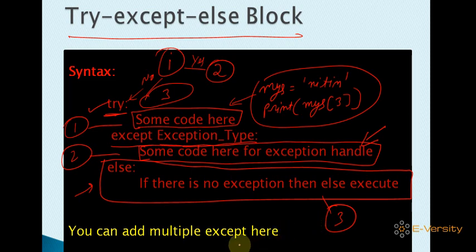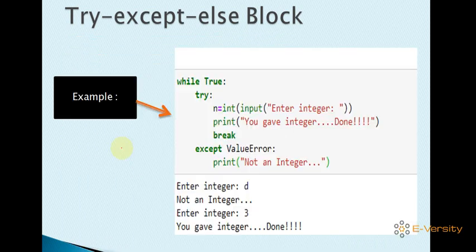What exactly does it mean? If an exception occurs, then you should handle it. If there is no exception, then in else you write some code. And this is optional. If you don't want to write anything in the else part, you don't write the else block. You just write try and except. It is working fine.